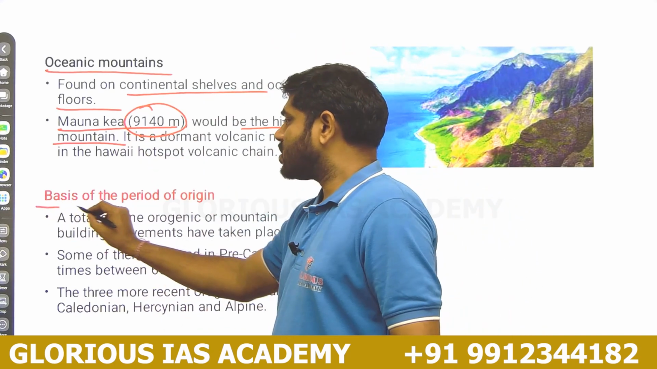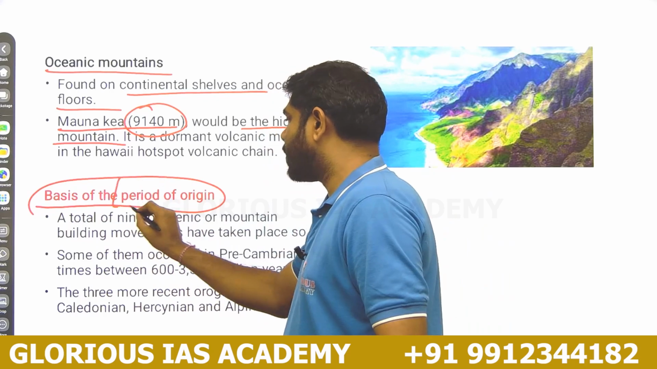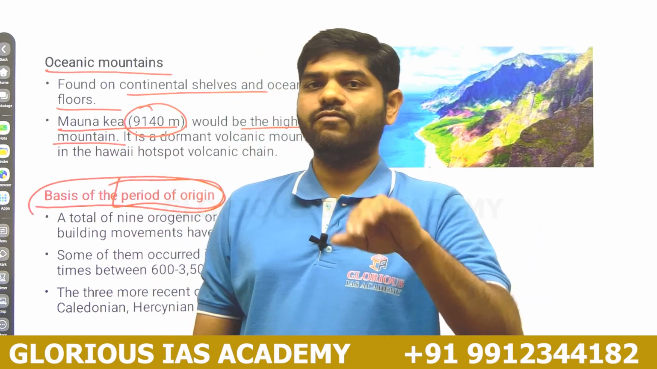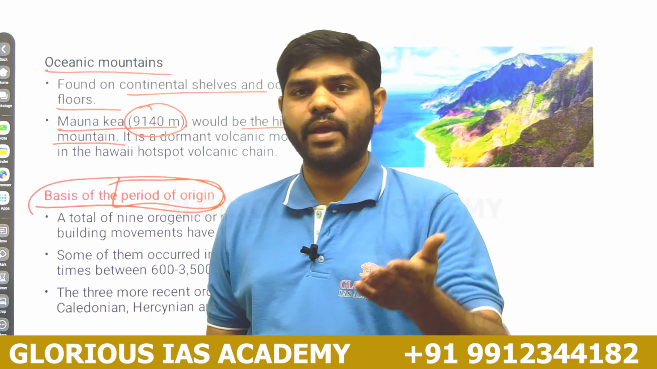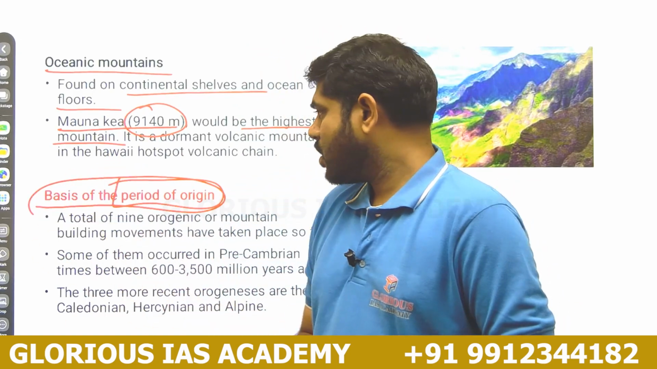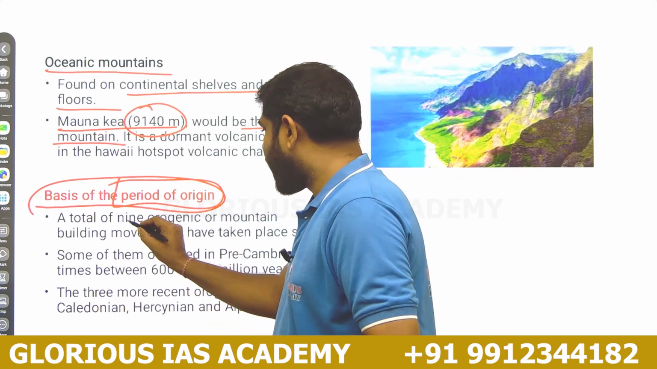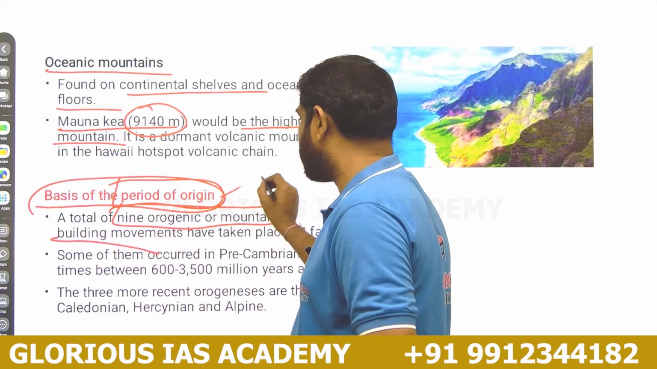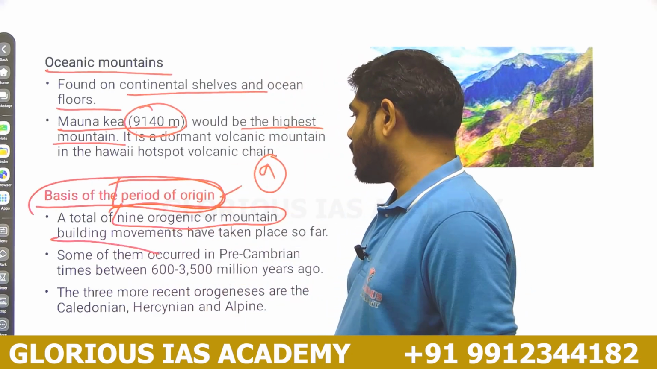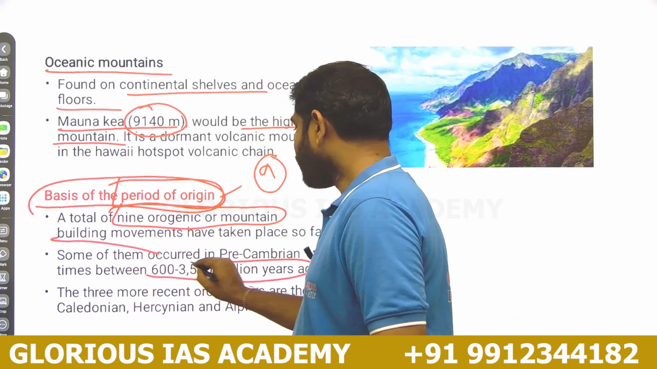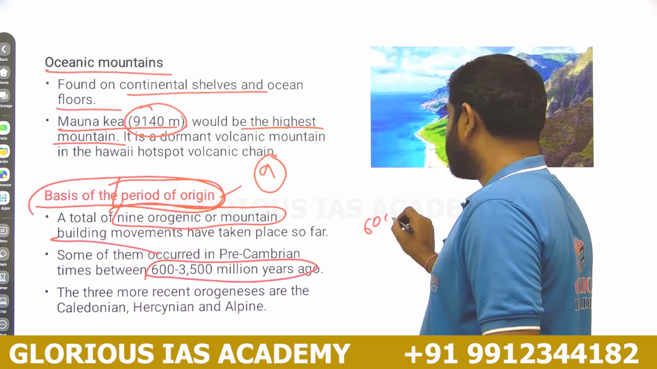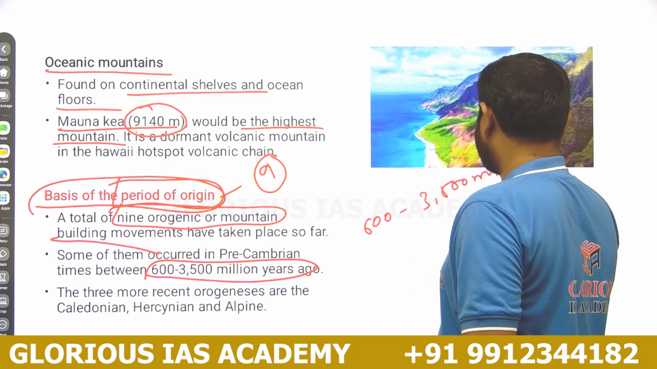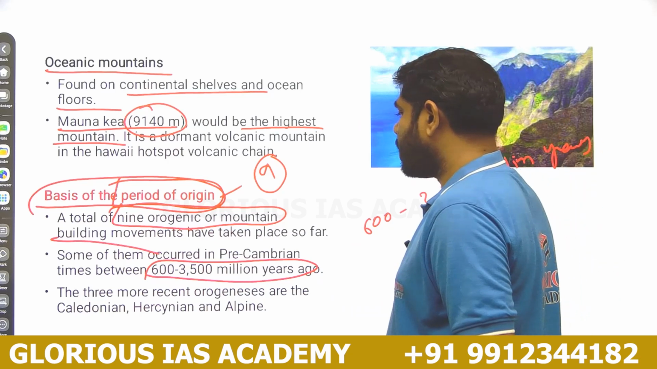The second type of classification is based on the period of origin, in which period or time they originated. For example, there are nine orogenic or mountain building movements. In total there are 9 types, and they are found between 600 and 3,500 million years.